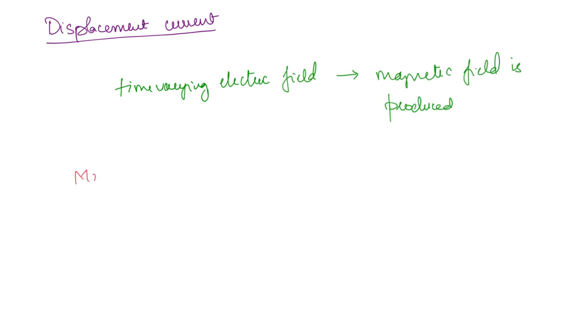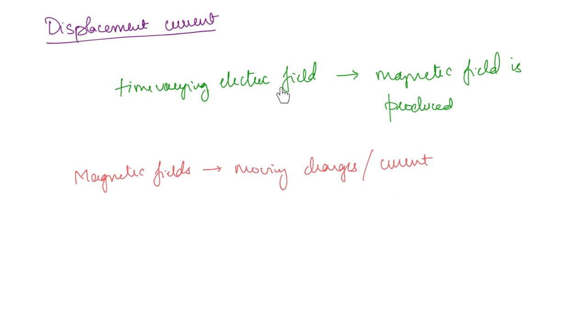But we know that magnetic fields are produced by moving charges, right? Moving charges, or you can say current. Now a time varying electric field is also going to produce a magnetic field just like a current.